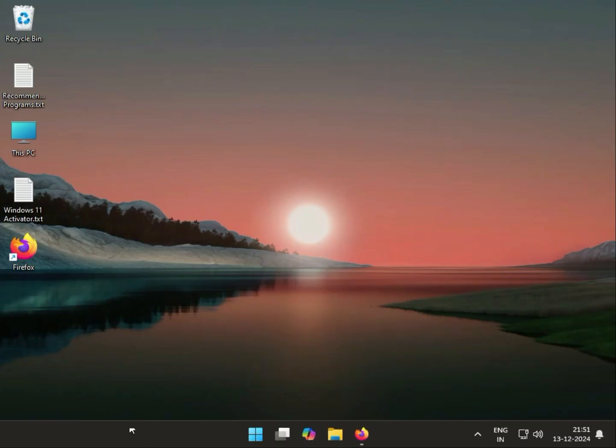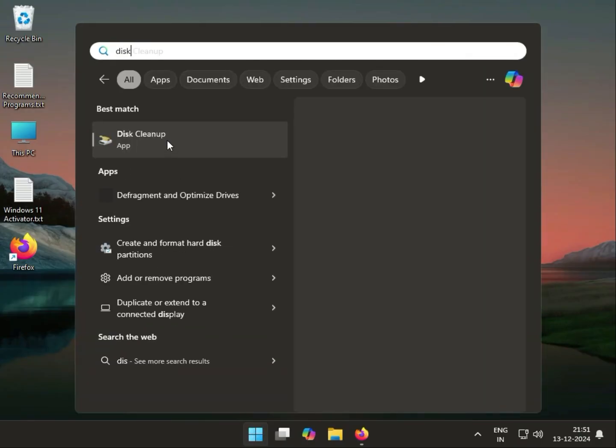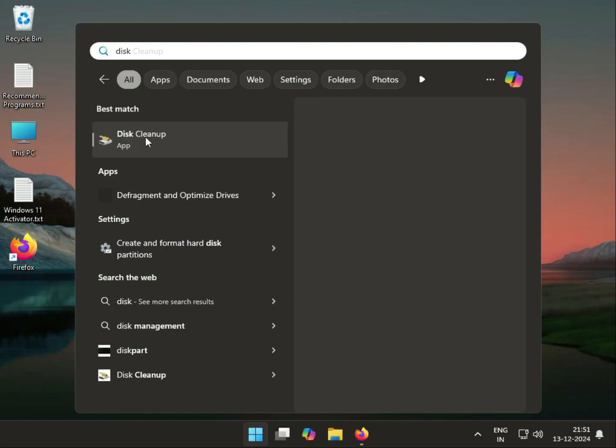So next, run Disk Cleanup. Disk Cleanup is useful when your system is low on space or critical cache files, such as the Windows Update cache files, are corrupted or buggy. Okay, so click Start and type disk cleanup. Okay, and run as administrator.